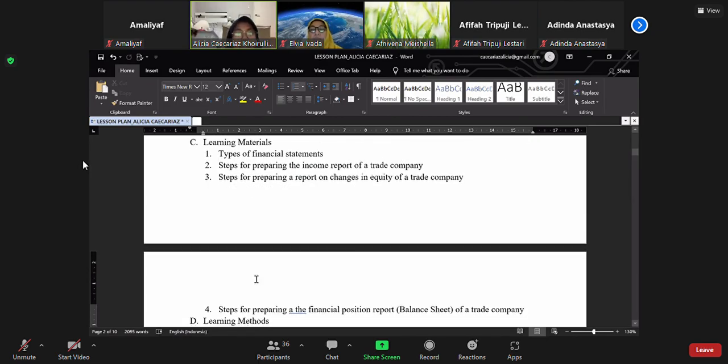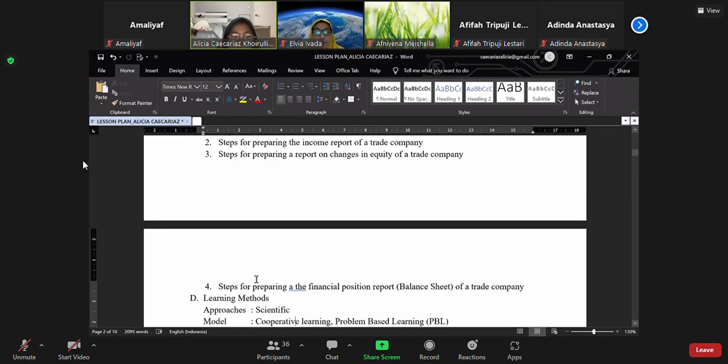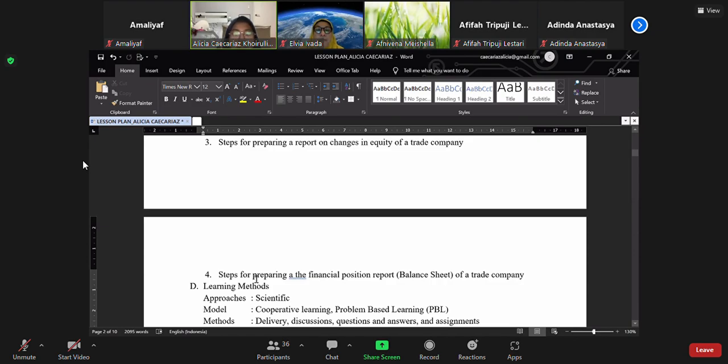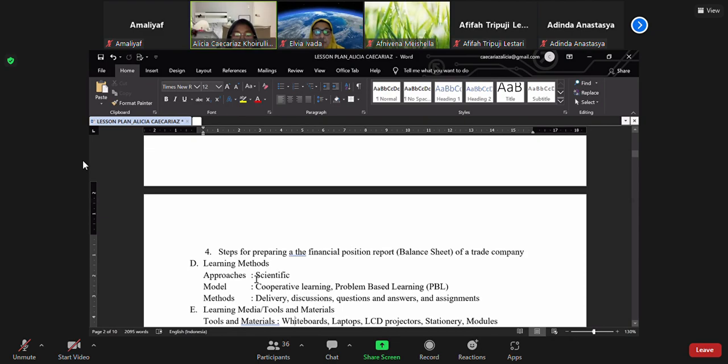Next, point C is learning materials. Learning materials: number 1, the types of financial statements. 2, steps for preparing the income report of the trade company. 3, steps for preparing a report on change in equity of the trade company. And 4, steps for preparing a financial position report or balance sheet of the trade company.